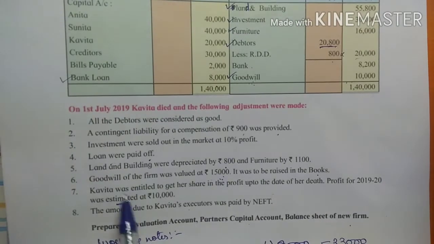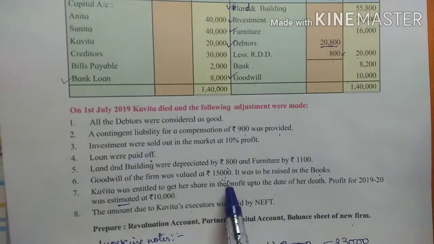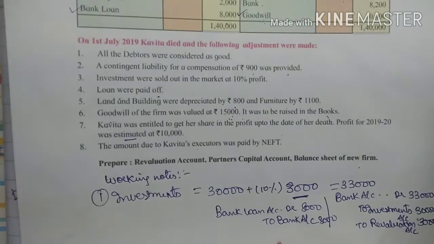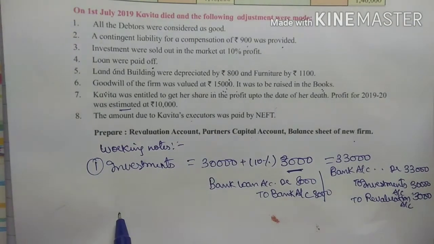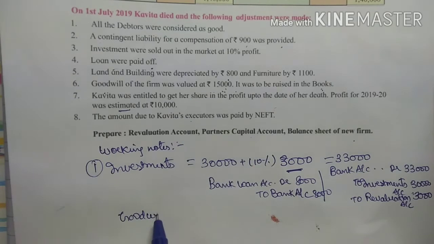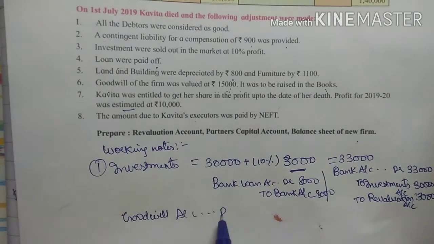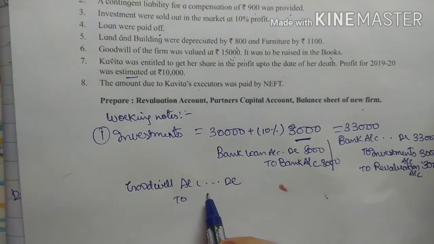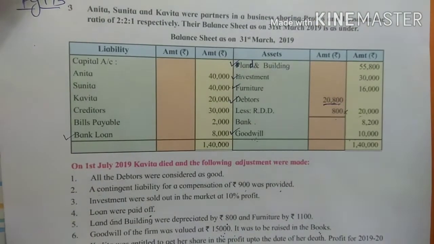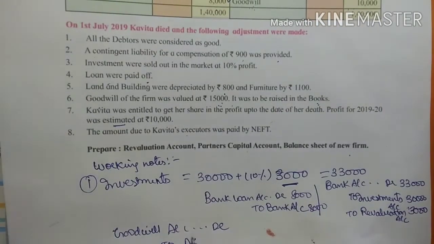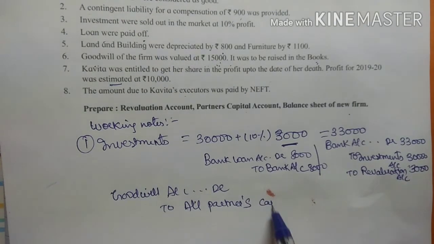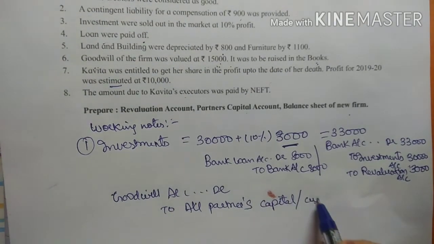Now see the next adjustment. Goodwill of the firm was valued at 15,000. It was to be raised in the books. Now what is the entry for raising of goodwill? For raising of goodwill the entry is goodwill account debit. In admission we used to take old partners, but here this is death, so it is all three partners, capital or current account.